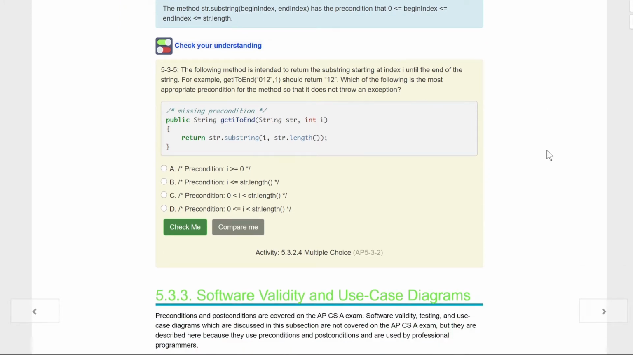Well, the following method is intended to return a substring starting at index I until the end of the string. For example, get I to end, and that's a 12-1, should return a 12. Which of the following is the most appropriate precondition for the method so that it does not throw an exception?